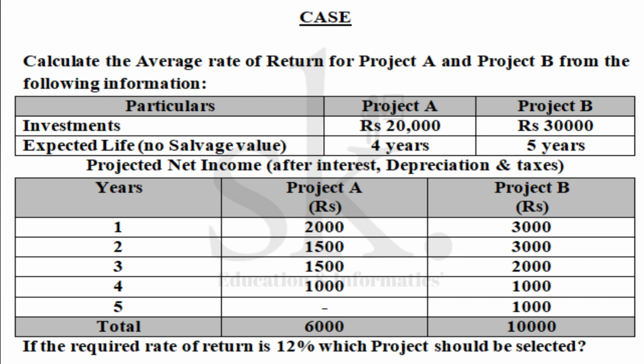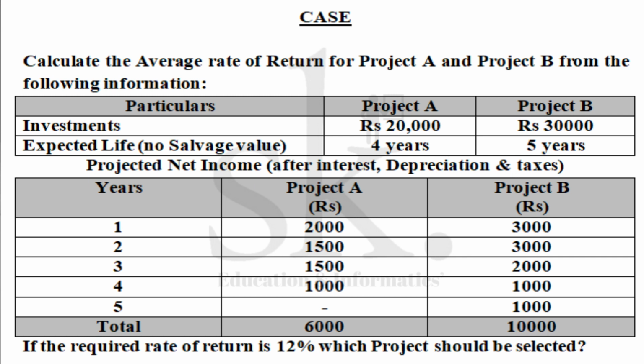Now see, there are two projects given here. So there is a comparison. Now we require to select maybe one of the projects. Investment given for the first project is 20,000 and for the second project is 30,000. And expected life is given, and no salvage value. Now what is this no salvage value? This can also be termed as a scrap value. It's 4 years, 5 years, and there is no salvage value.